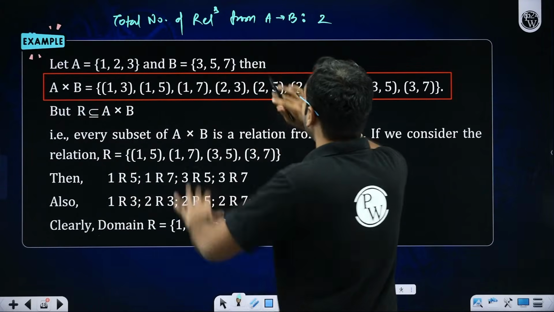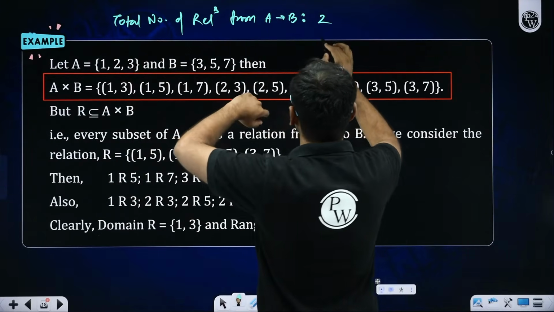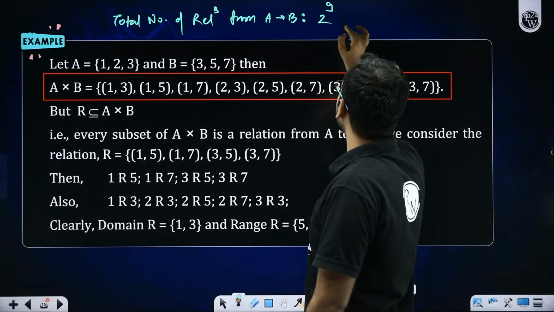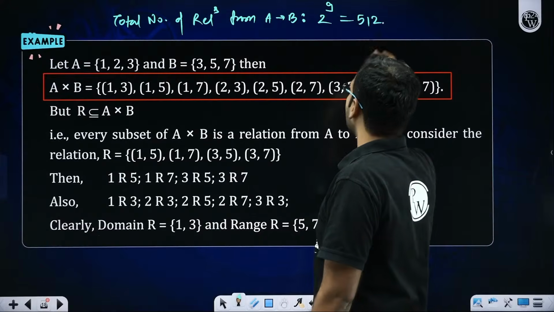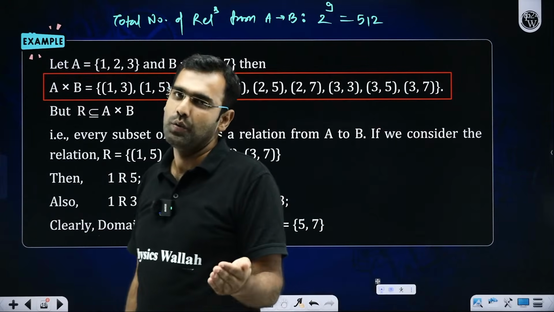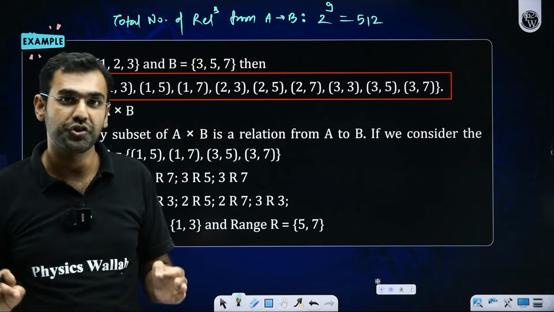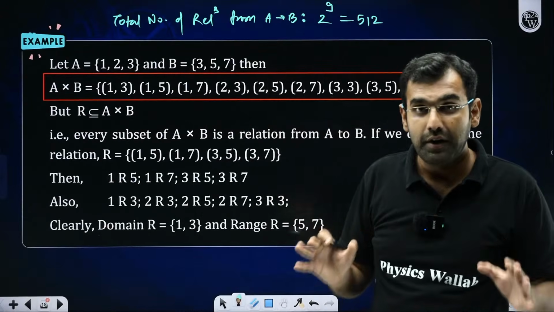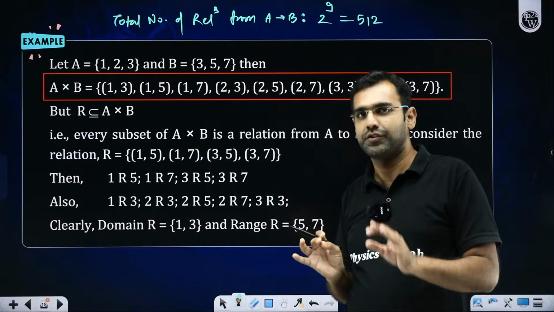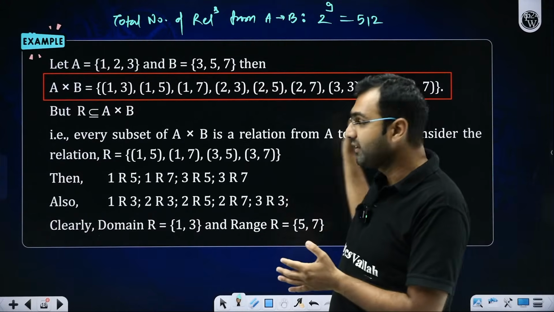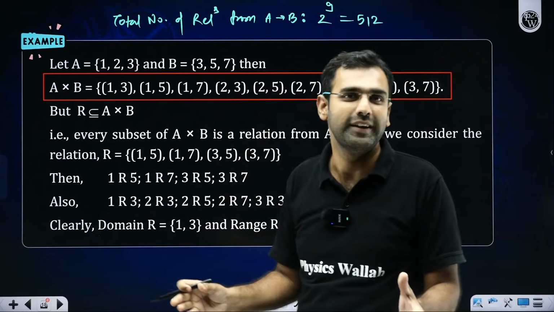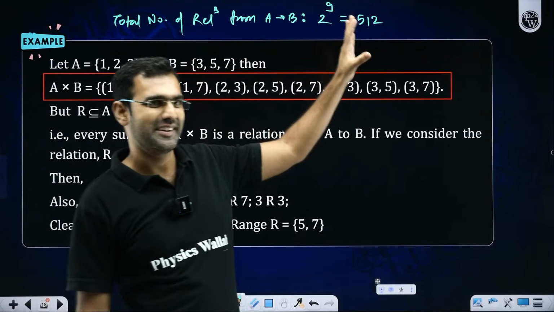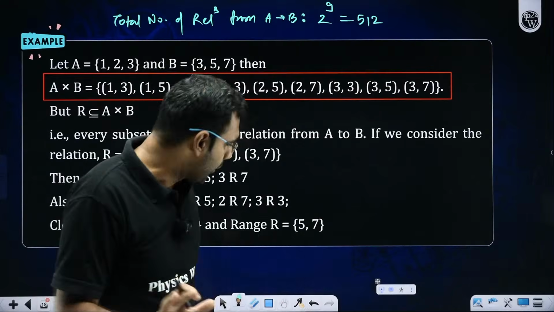I hope you can see these 9 elements. So I'll say total number of relations from A to B will be total number of subsets of A cross B. So A cross B has 9 elements. So total number of subsets of A cross B will be 2 to the power 9, which is 512 unique relations I can define. Can you believe this? 512 unique relations you can define out of these 9 ordered pairs only. Can you believe that? Beauty of mathematics. Are you realizing it?